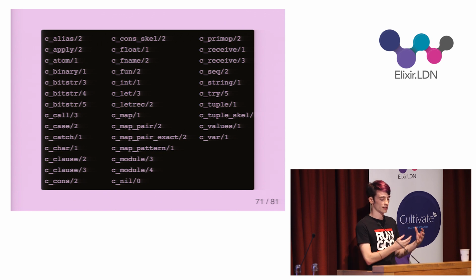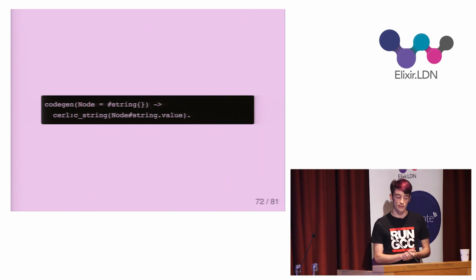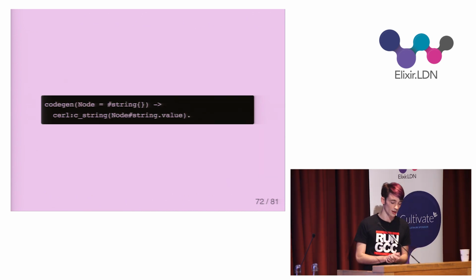With these, I can convert a Gleam AST into core Erlang AST by traversing the tree and calling the appropriate constructor for that node. This is where the Gleam parser's use of records comes in handy. If I can define a function which takes a Gleam node and then returns a core Erlang node by defining a function clause for each record, I'll be able to cover my entire tree. So for example, here's the clause for the string record, and thus the string node. It just calls the C string constructor on the value from the string record.